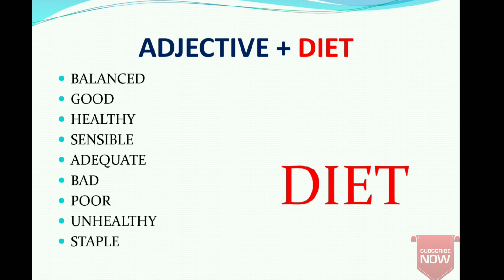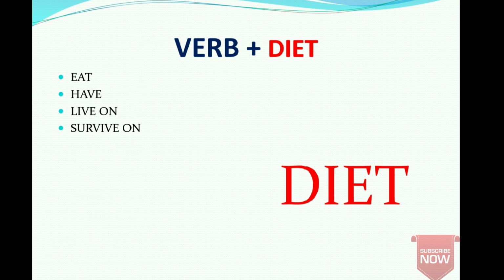Let's move to the next, that is adjective plus diet. So it is balanced diet, good diet, adequate diet, poor diet, staple diet, unhealthy diet. All these adjectives you can use with the word diet, right? Remember these also. It will be really helpful for you in speaking as well as in the writing task. Let's move to the next, that is verb plus diet. So eat, have, live on, survive on a diet.